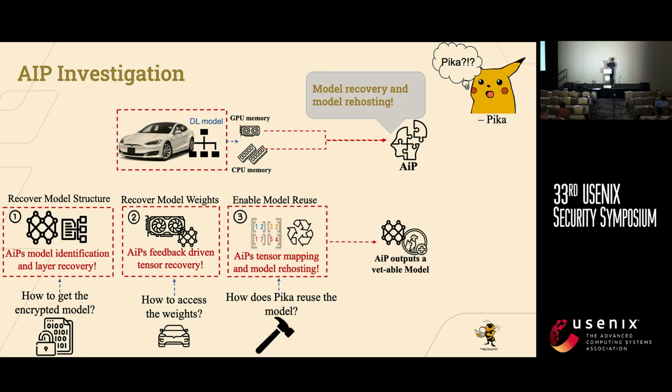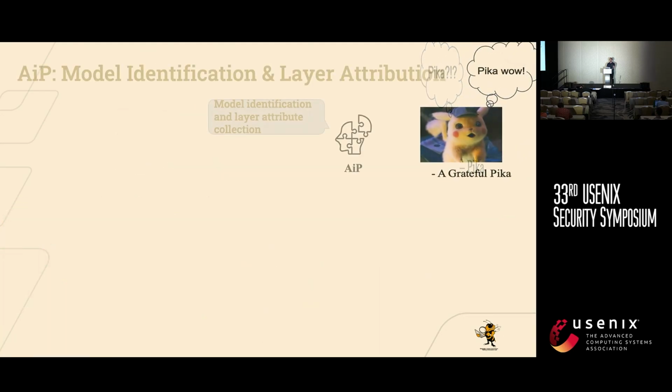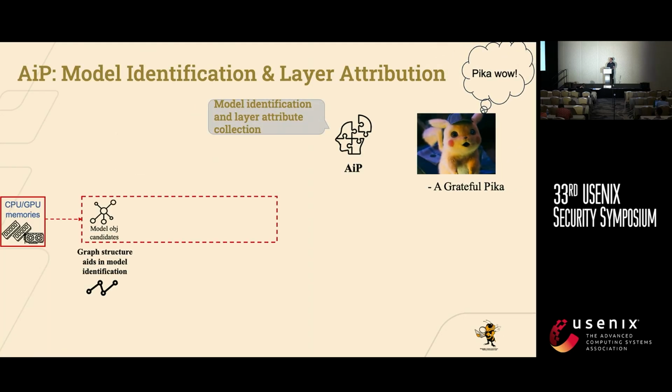So APE will end up outputting a vettable model, which Detective Pika can then use to determine if something was wrong in the accident with the model. So going into each step. The first step is recovering the model structure.